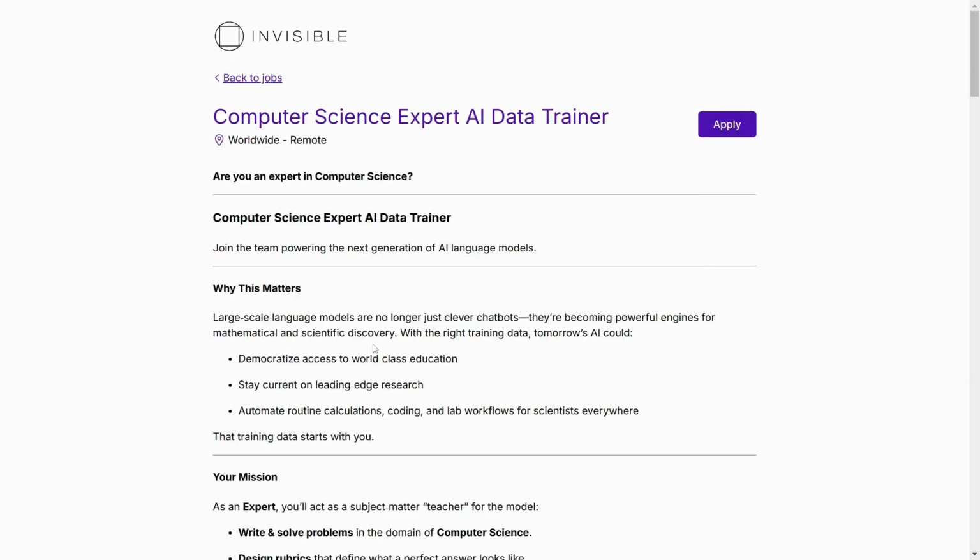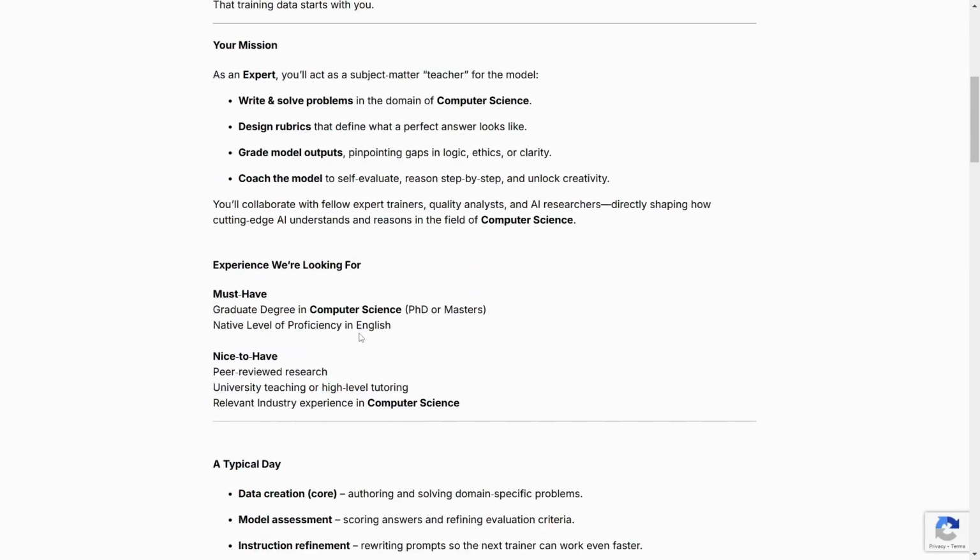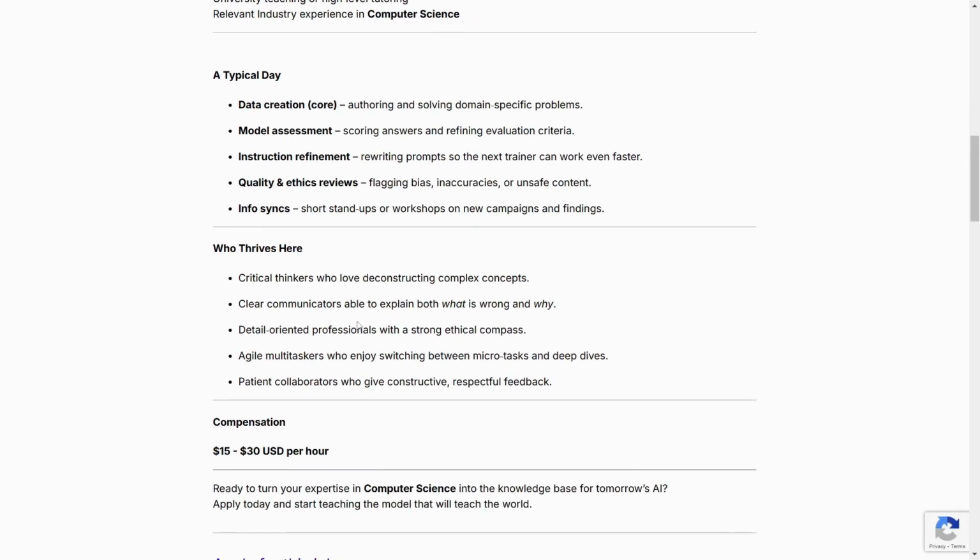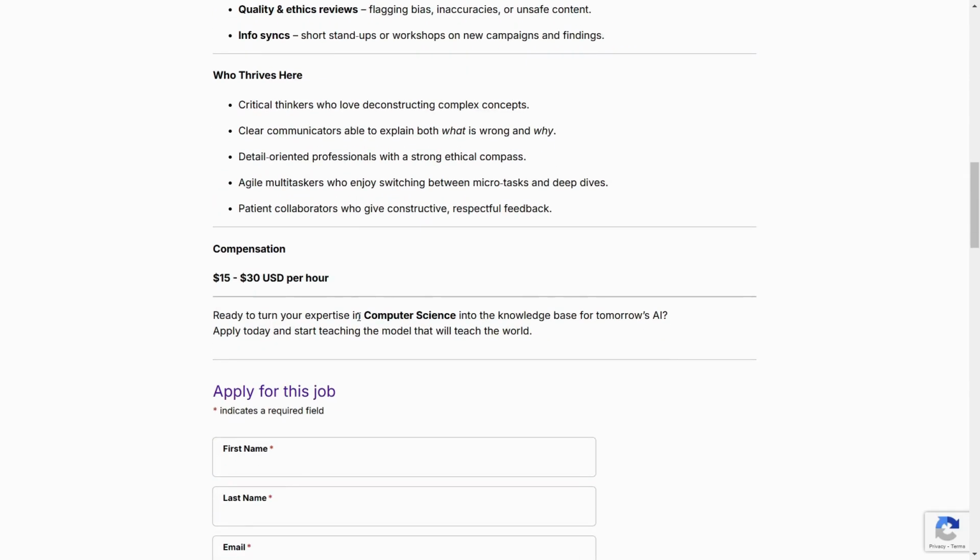So with that being said, let's dive into the first link. Here it is. Click on it, and then we need to follow every step before we apply for this job. First of all, we need to see what do they need for us to have, or what do they need for us to submit, okay?